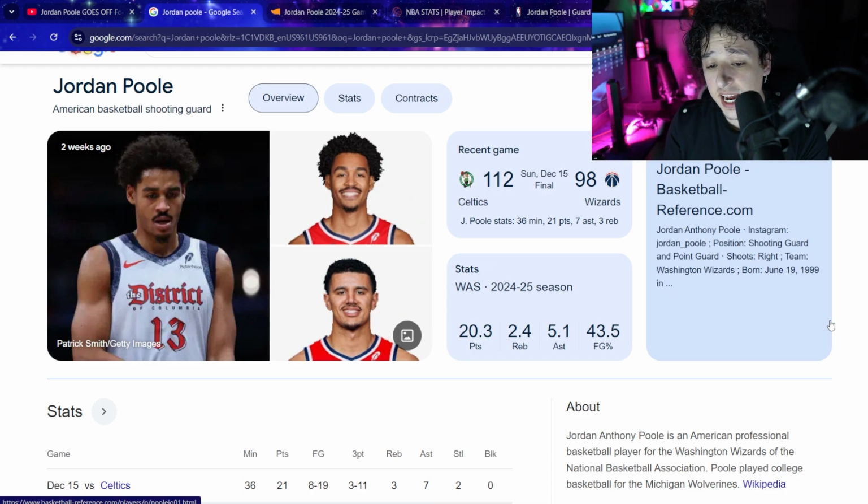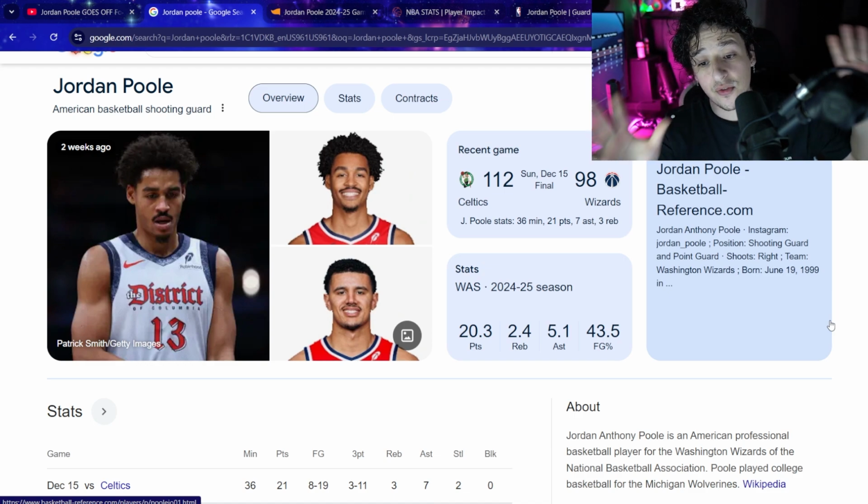Now, this guy is an interesting player. One, because he doesn't play defense worth a damn. Two, when he's on fire, he is on fire. And three, every time you go into a game against Jordan Poole, he's really just a wild card. He's just a wild card kind of guy.